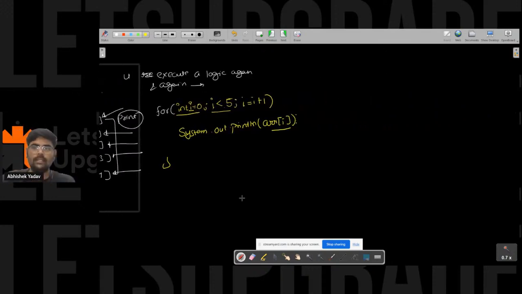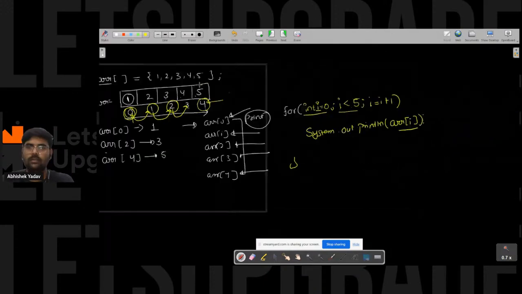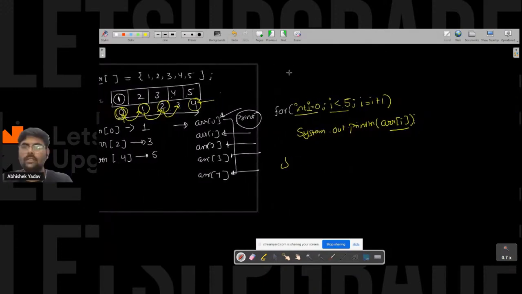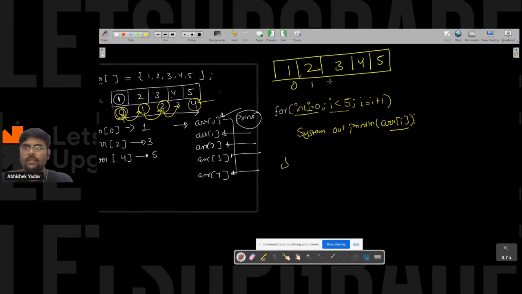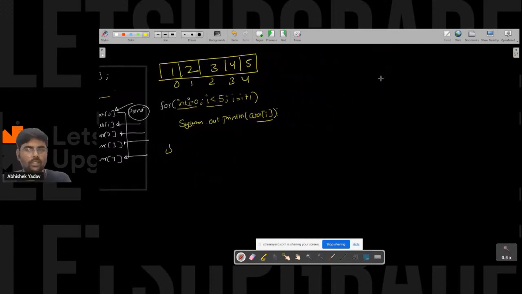So this is the logic, and I have the array. Let's take the array also, that is this one. So we have the array, that is 1, 2, 3, 4, and 5, at indices 0, 1, 2, 3, 4. In order to check whether you have written the correct logic or not, you have to make a dry run table.